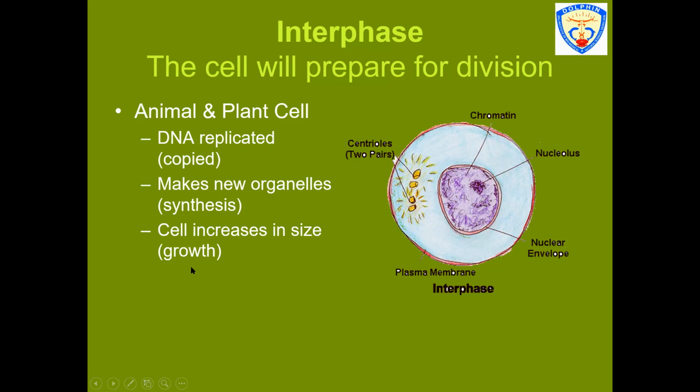The growth will occur. If we see the diagram of the interphase, we can see that there is a nucleus present, followed by the nucleolus, which is present inside the nucleus. The chromatin material is present, which is bound by a nuclear envelope. At one part of the cell, two centrioles will be present, and the cell membrane is the plasma membrane.